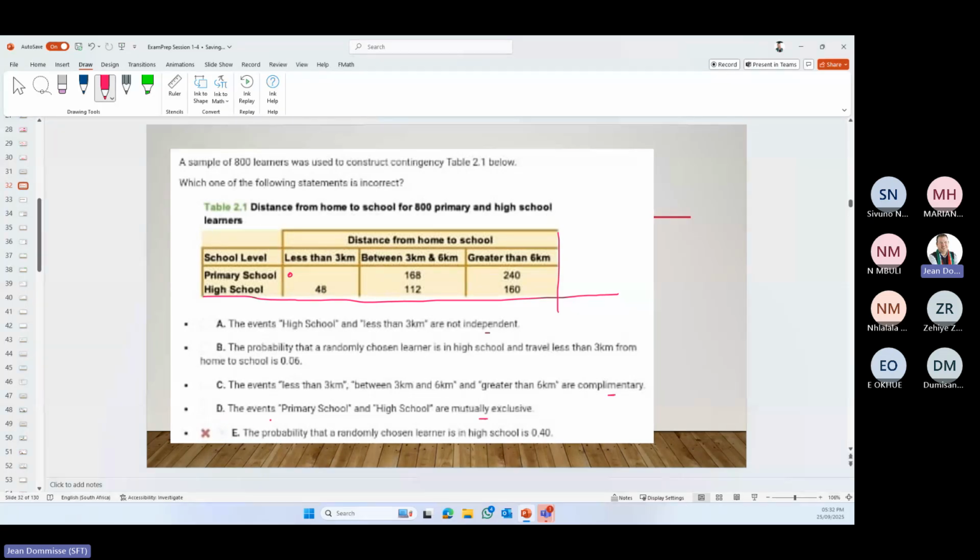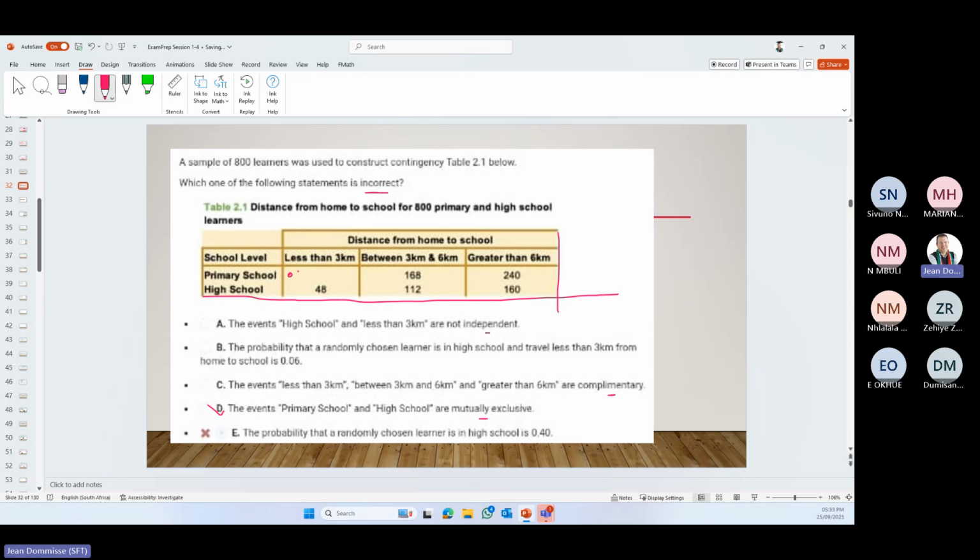The events, and let's see, incorrect. The events primary school and high school are mutually exclusive. You can't be in primary school and high school at the same time. So they are mutually exclusive.